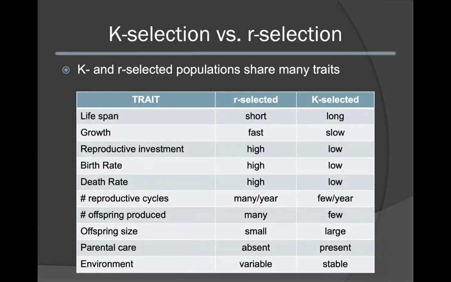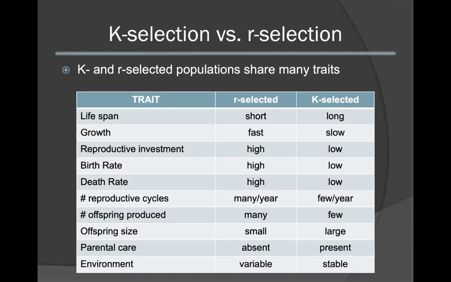Note that, in general, R-selected populations have short lifespans and fast growth. They also have high reproductive investment, birth rates, as well as death rates. They typically have many reproductive cycles per year and produce many offspring at each reproductive cycle. Their offspring size in general will be small, they lack parental care, and they also live in very variable environments.